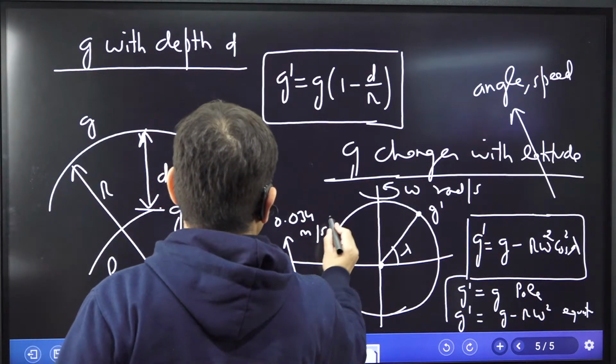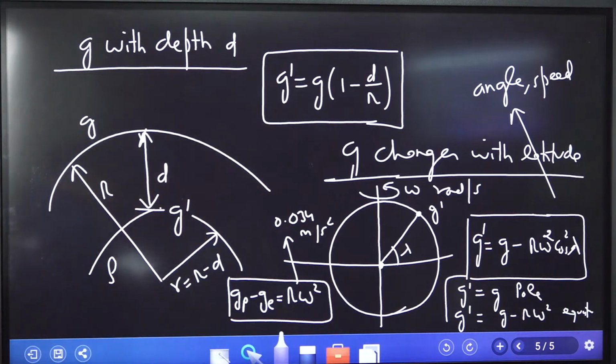0.034 meter per second square. This is the value of difference of these two. That is how we get it. Okay, now we understand this is the thing we have calculated.